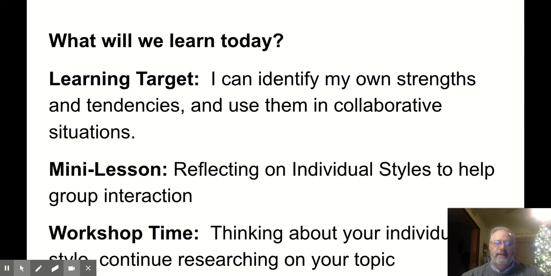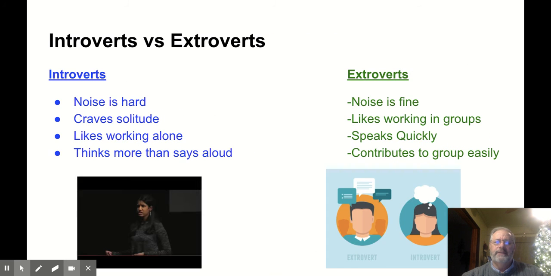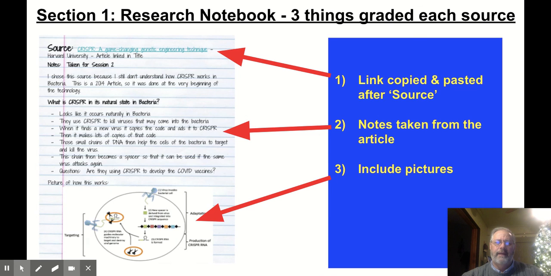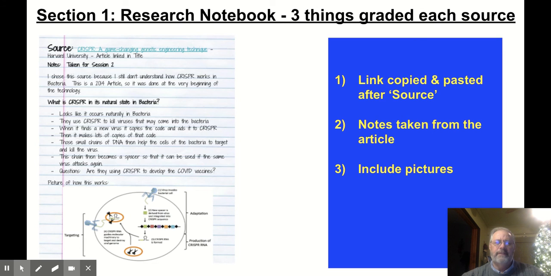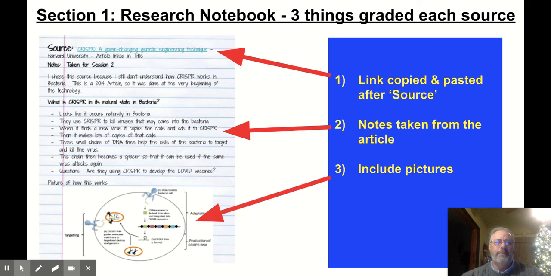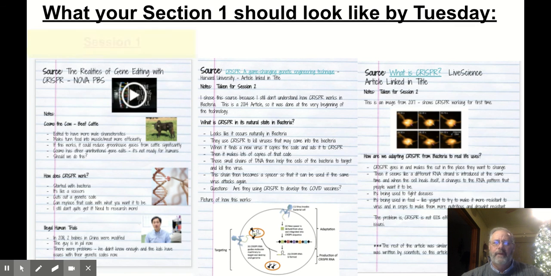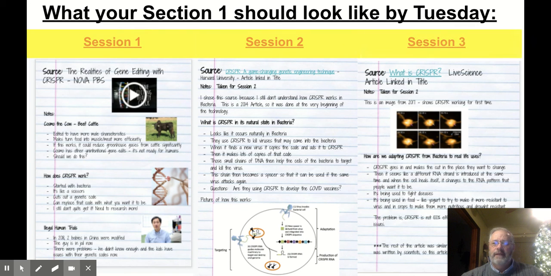Okay. So again, go ahead, get started. Again, I'm going to back it up here. We're looking for this here, okay, for our Google Doc with our congregate group. Fill that out together, submit that, and then we want you to do the 3 parts for our research, okay, in section 1 of our research notebook, and that we have all 3 sessions done, okay, at the end of the day. Again, if you have any questions, let us know.